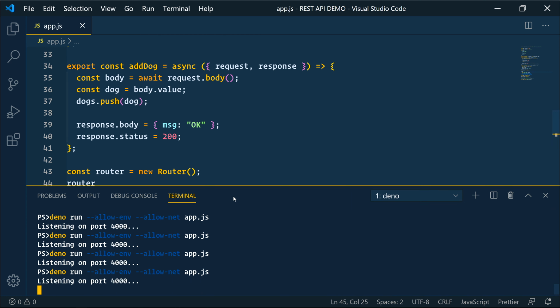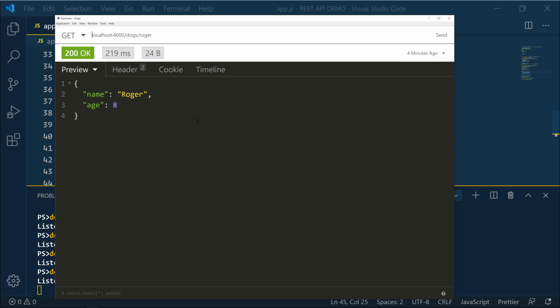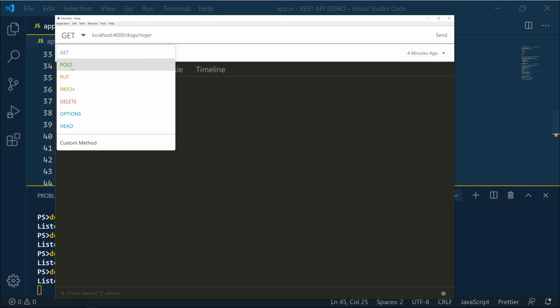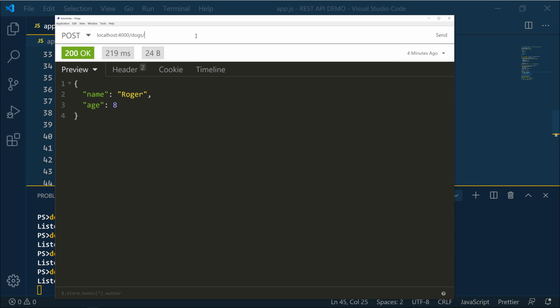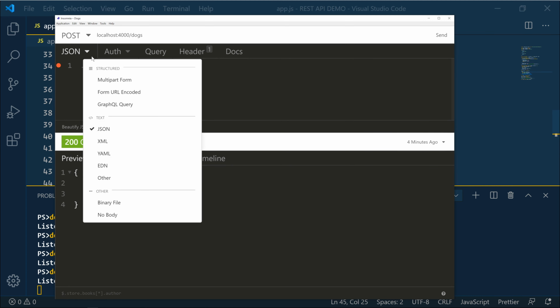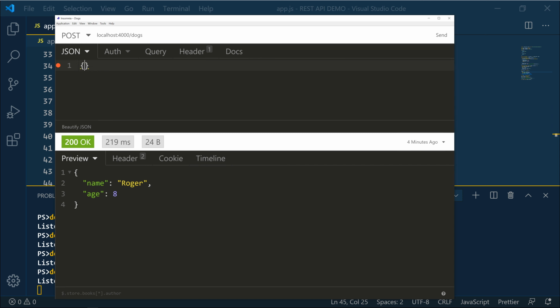Control C. And let's go to Insomnia. This time we are going to do a post, and that is directly to the dogs URL. Now this time we have to pass some data. So we have JSON selected here as the data type. All right, so we're going to say name, and we'll call this dog Bella, and then age, and we'll say 3. Okay, and then we hit send, and we got message okay.